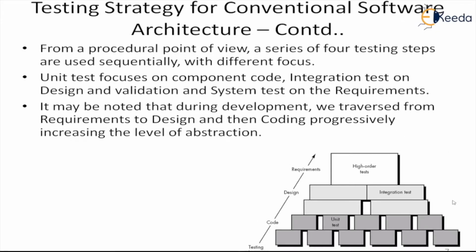So this is a picture depicting it. This is a kind of architecture. You have the top level module and you have the lower level modules, but the testing is going in another direction. It first tries to test these units, whether they are functionally correct. So the code part is tested, and to some extent the structure of the code is tested. Then we go to the integration, so the path is tested.